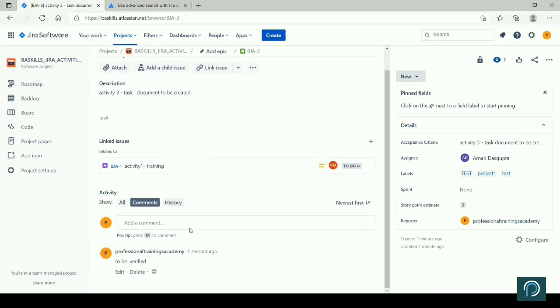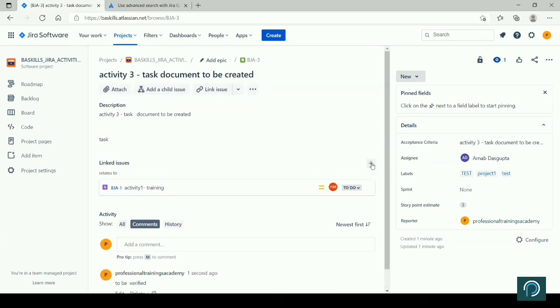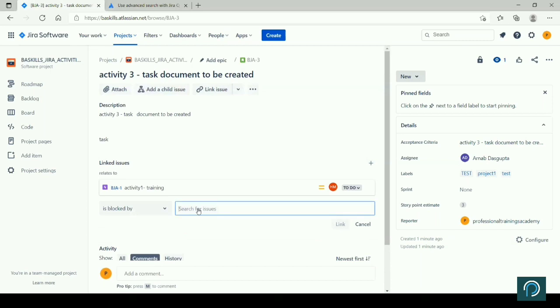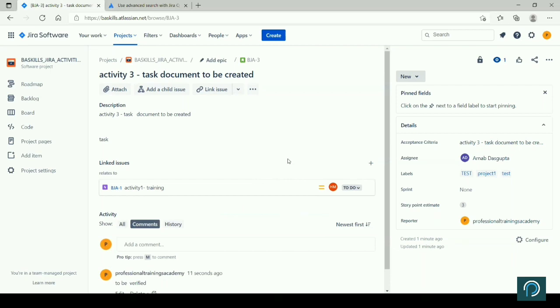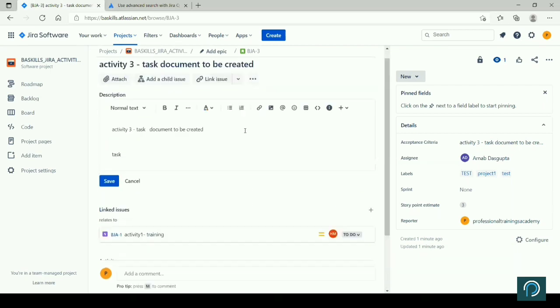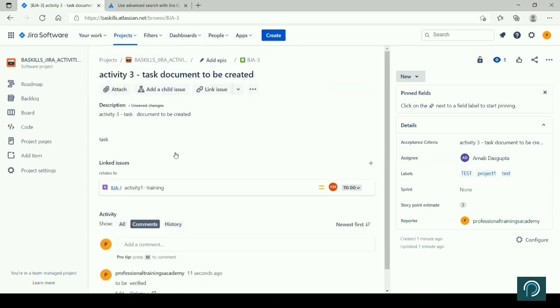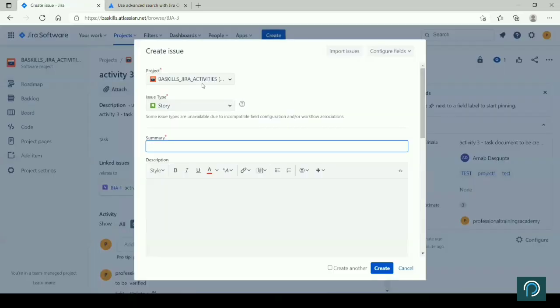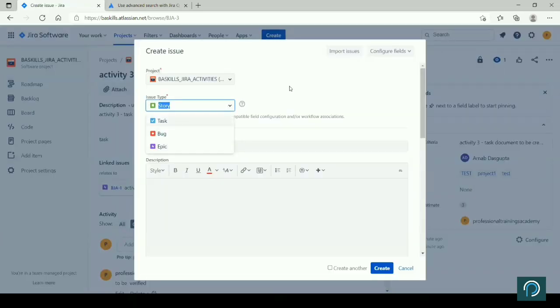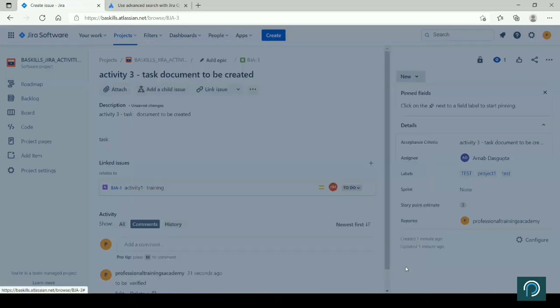Keep on adding comments, all these will appear. You want to link an issue, now you can link it. If you cancel, yeah, it will be like, so you can keep on adding attributes and all that, anything you can do here. So this is the story, right? If you assign it to Epic, you can do that, we will see here. So this is another story that we have created. You can keep on creating story, you can create task, Epic, whatever you want, right?